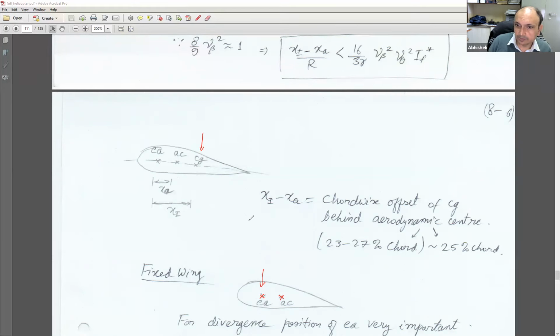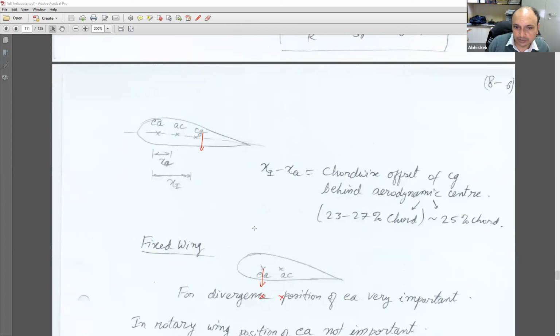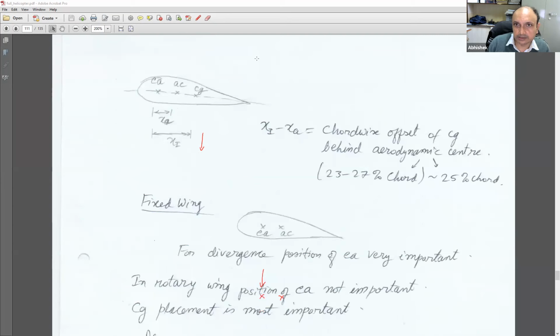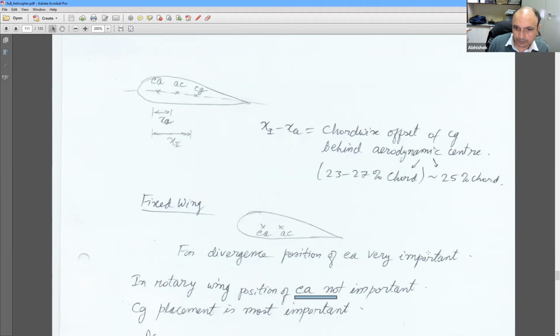So if I bring CG to quarter chord, I actually ensure that my blades are going to be free from divergence. But for a fixed wing scenario, the position of the elastic axis is very, very important. So in rotary wing, the position of the elastic axis is not important at all, but CG placement is very important.